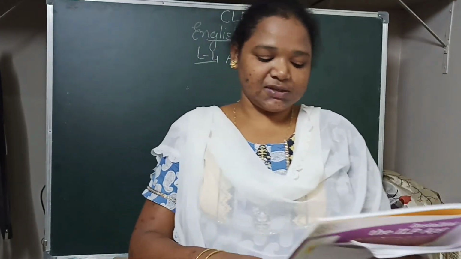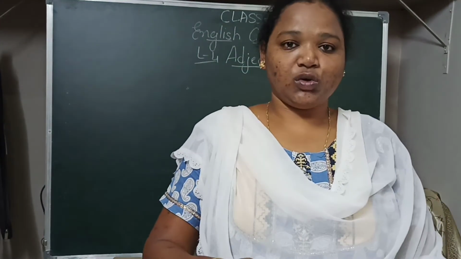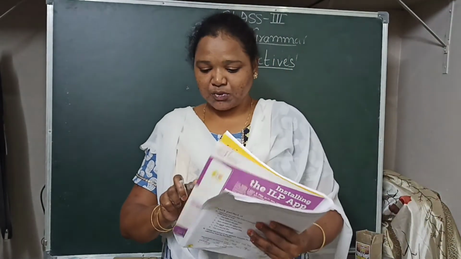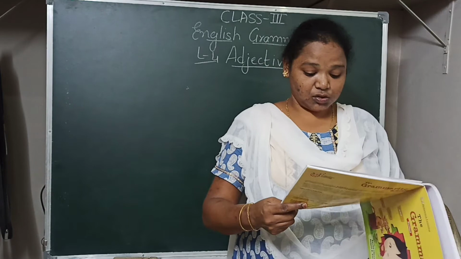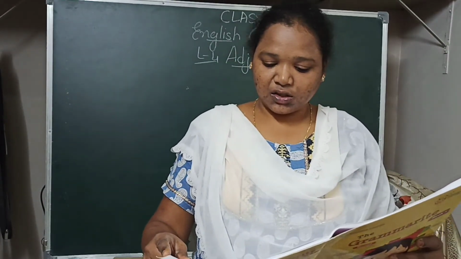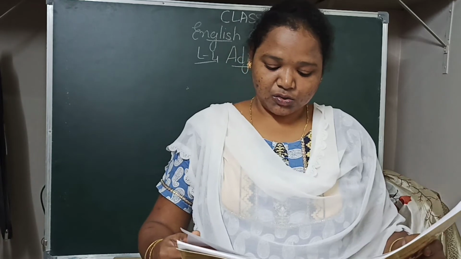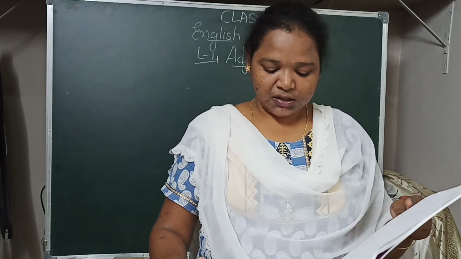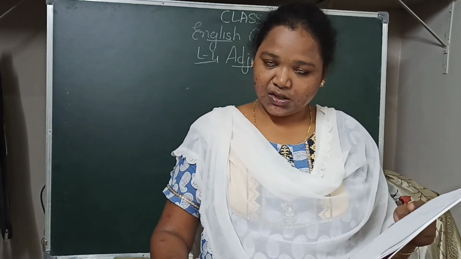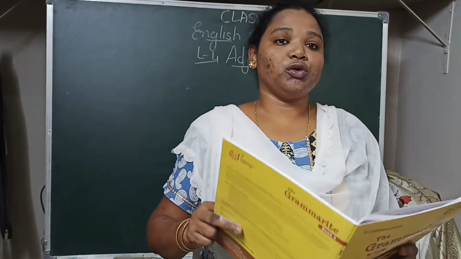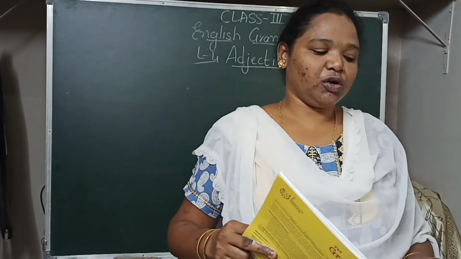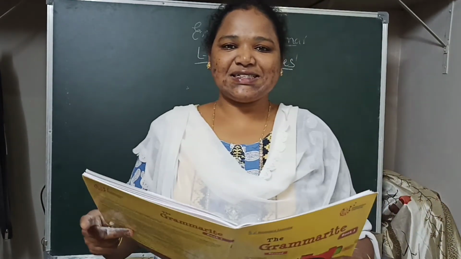So using this passage, they have given some question answers. We have to answer them. So look at the first question. What did the storyteller do when she saw the bat? First option is she hid behind a tree. No. She ran away. No. She followed the bat. What did she do? She followed the bat. So tick the C option.